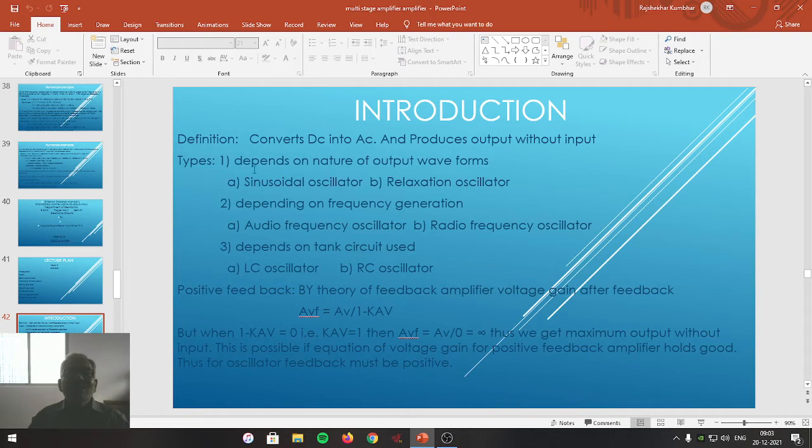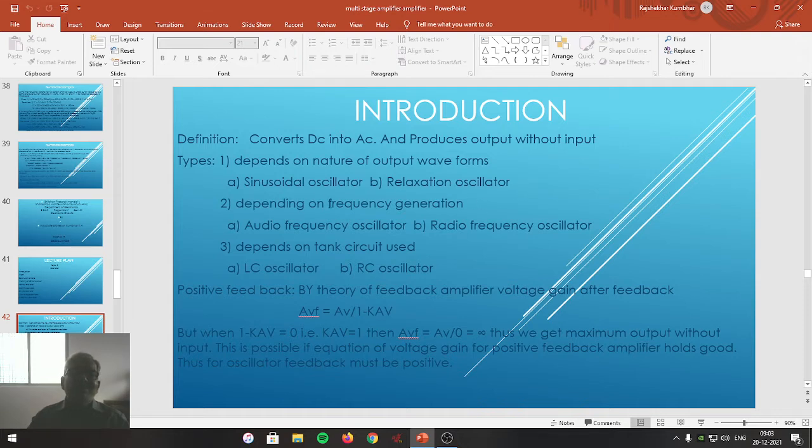Second is the relaxation oscillator. It is an oscillator that produces waveforms other than a sine wave. This classification depends on the type of output waveforms generated by an oscillator.